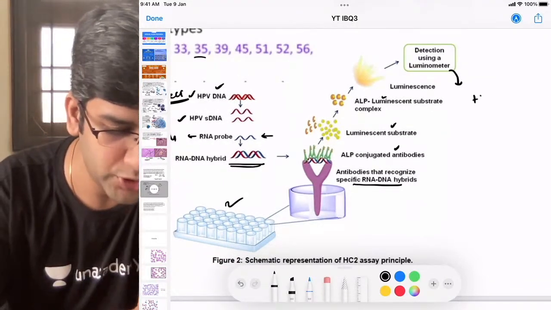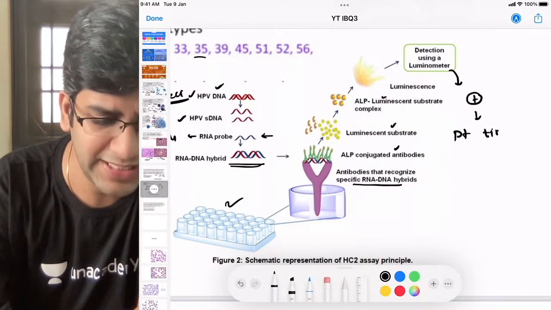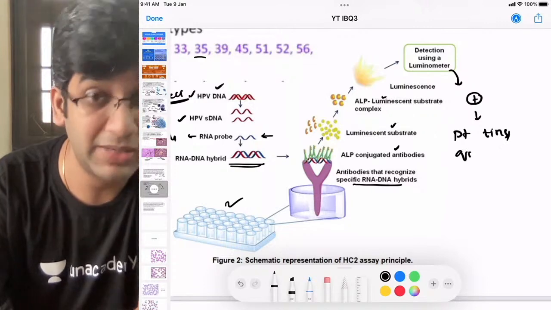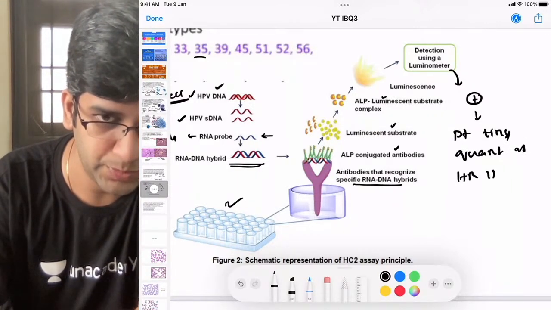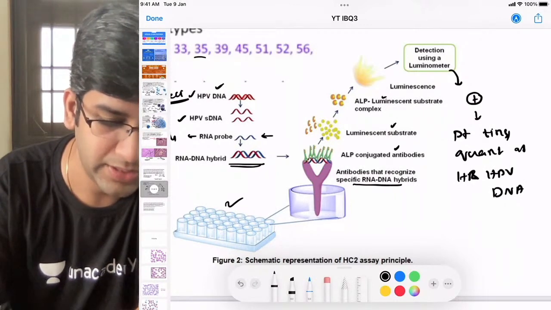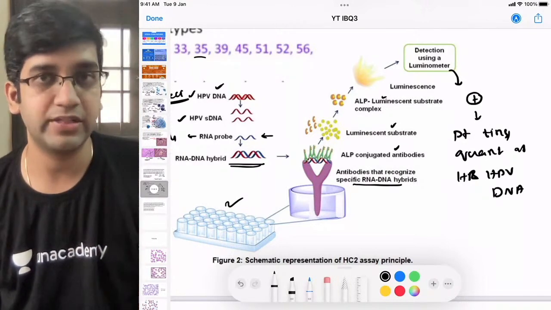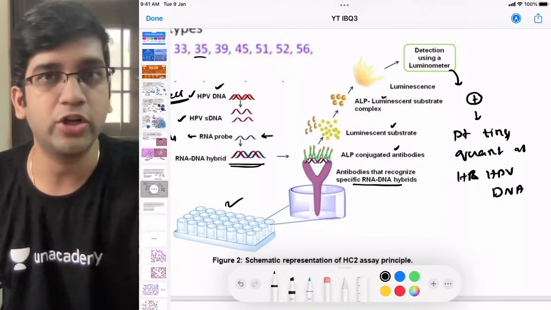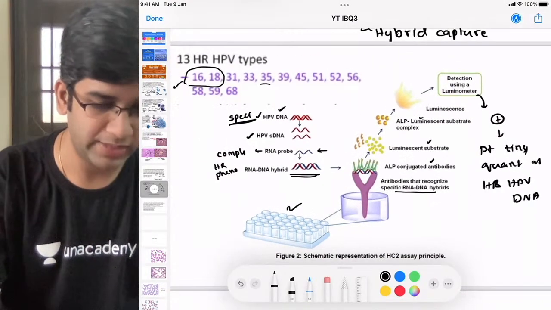If the color is positive, I can say that the patient has even tiny quantities, or maybe abundant quantity, of high risk HPV DNA. HR is for high risk. I cannot tell what type of DNA it is. I cannot tell if it is 16 or 18. I can only tell that a high risk phenotype is present. Fine. That's what we do in hybrid capture.